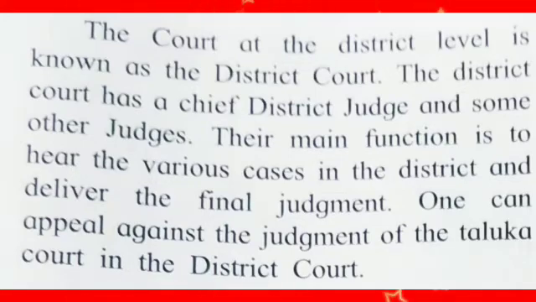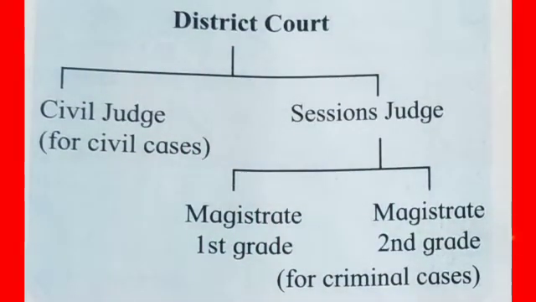Now, the district court has two sections or two types. First one, the civil judge, is for civil cases, and the sessions judge is for criminal cases. Now, what is meant by civil cases? A court of law that deals with disagreements between individual people or private companies rather than with criminal activities. This civil judge is working for civil cases.